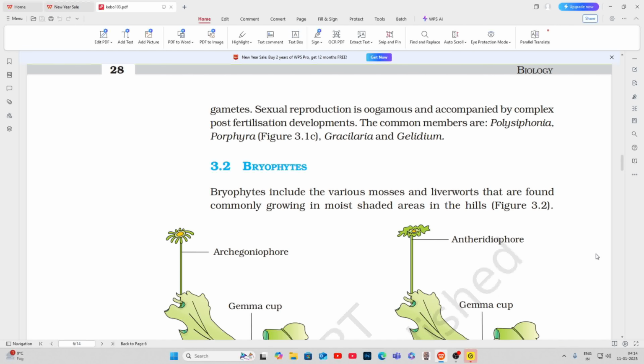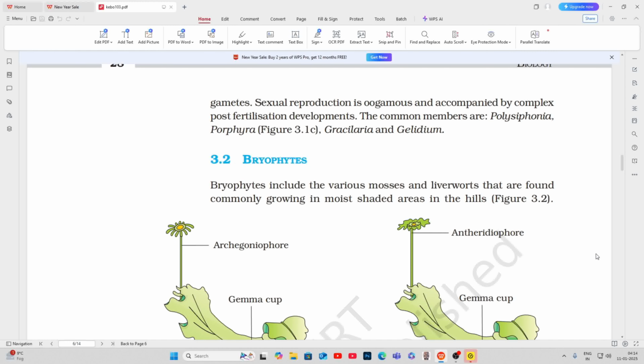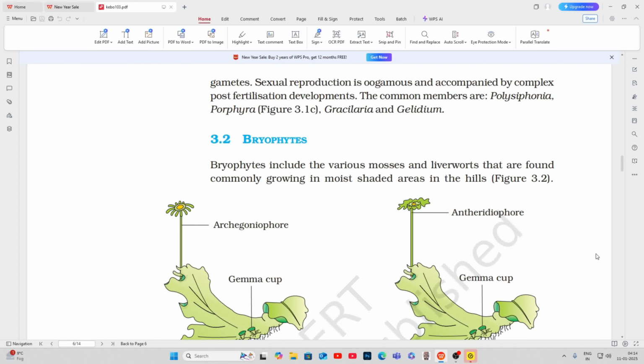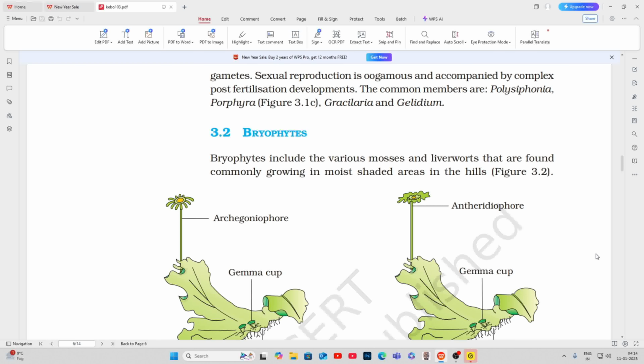Sexual reproduction is oogamous and accompanied by complex post-fertilisation developments. The common members are Polysiphonia, Porphyra, figure 3.1c, Gracilaria, and Gelidium.